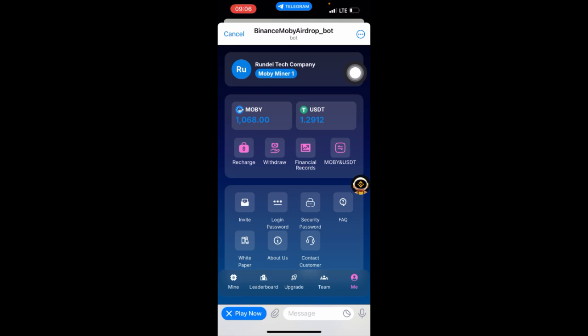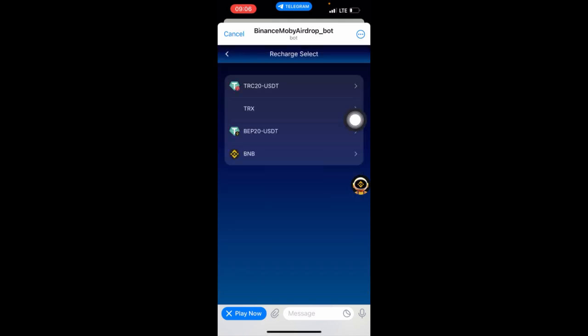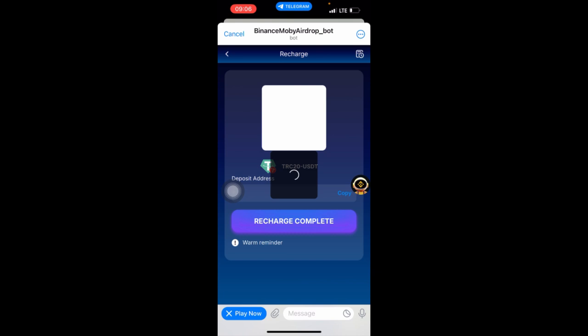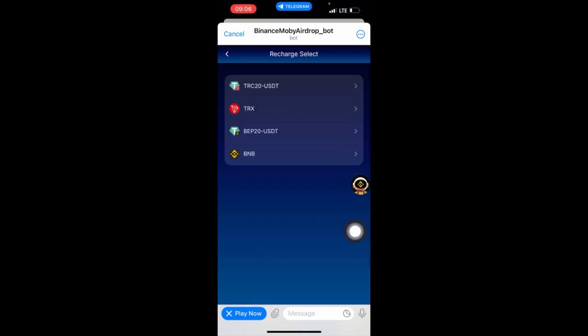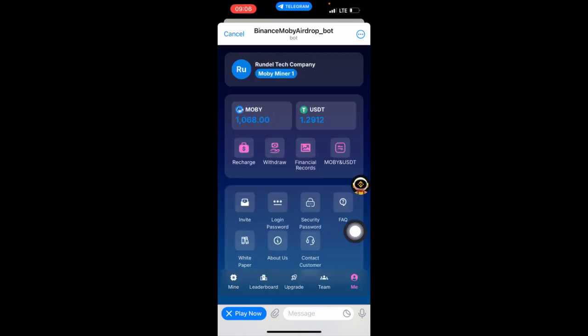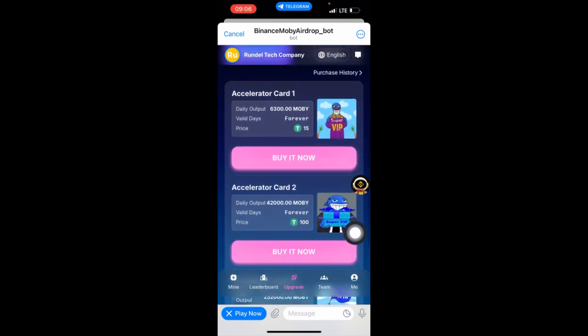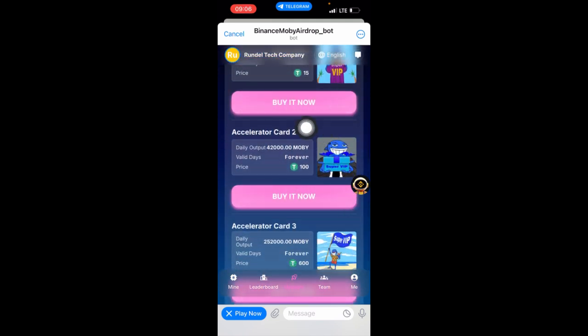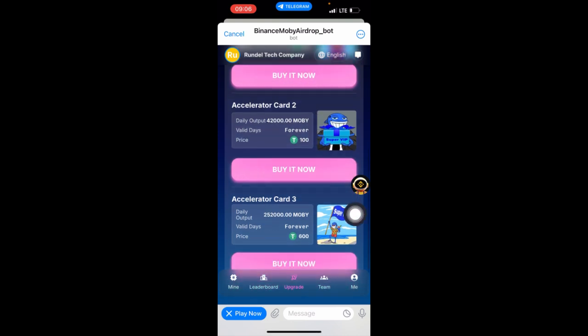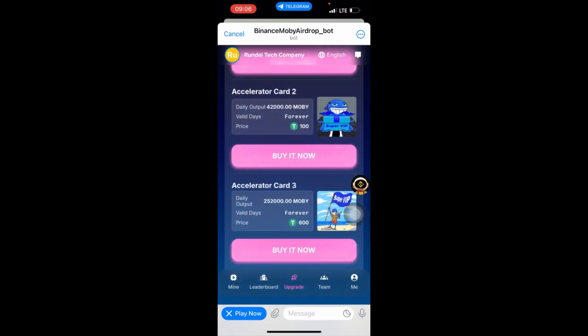So if you want to upgrade it, you can click on the recharge here. Then you recharge it through your TRC USDT or the Tron BEP2 USDT, and you can copy your address here. Then you put money inside. Then you come to your upgrade to upgrade your miner. So you can buy the accelerator you want, and the higher the accelerator, the higher the daily output.